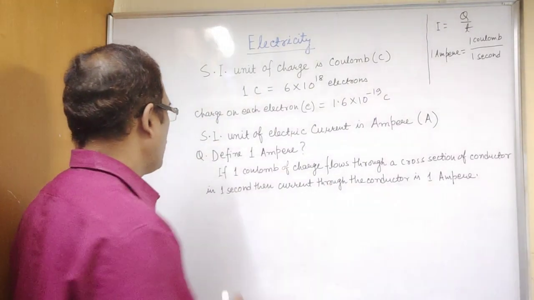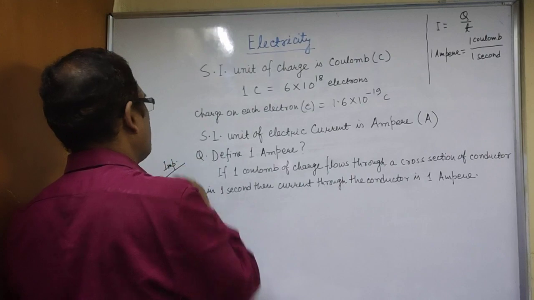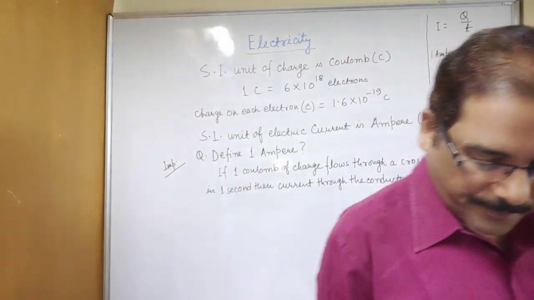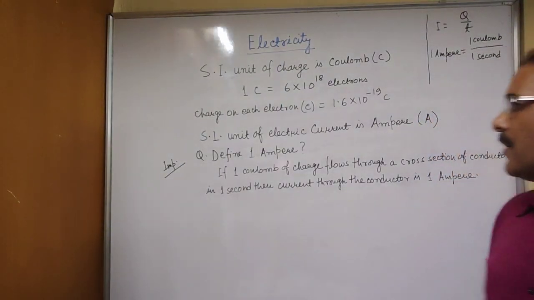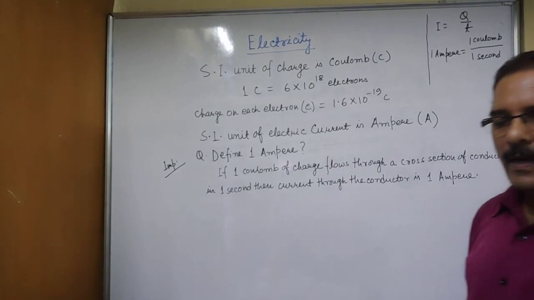So this is a very important definition of 1 ampere. If 1 coulomb of charge flows through a cross section of a conductor in 1 second, then the current through the conductor is 1 ampere.